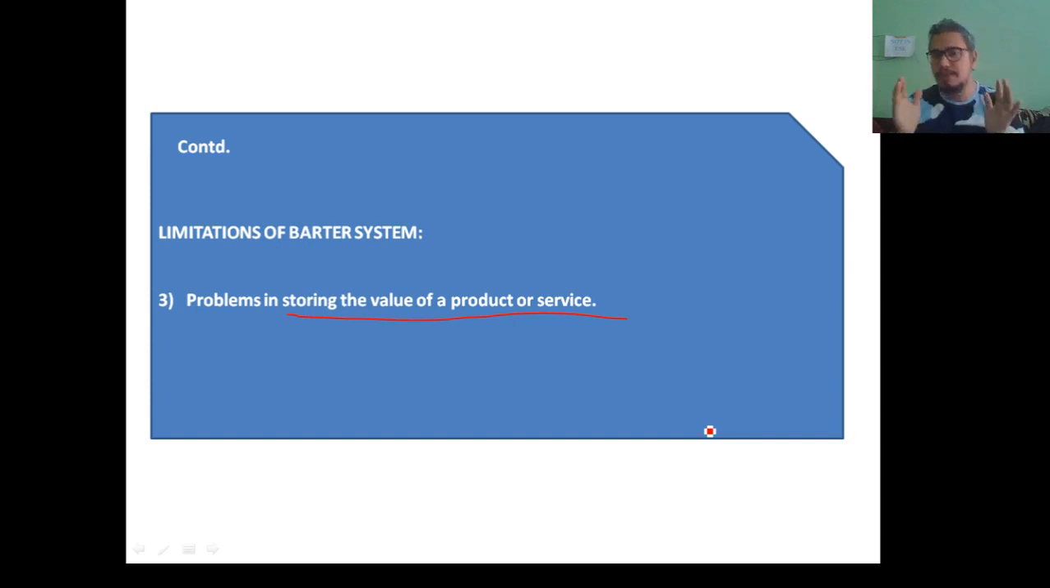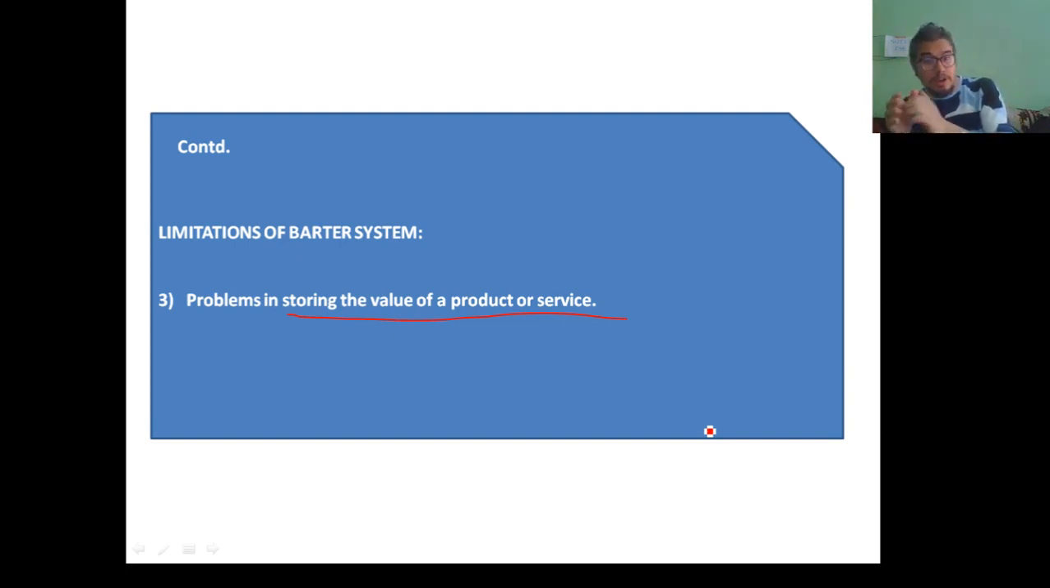So what happens here is that there is a disadvantage on the part of the person who is dealing with perishable products. Since the barter system was dealing only with products and all the values were expressed in terms of products themselves, those who were dealing with perishable products had a disadvantage that they could not store the value of their product. On the other hand, those who are dealing with durable products, durable meaning which can be stored for a long period of time, were at an advantage, they could store their value.